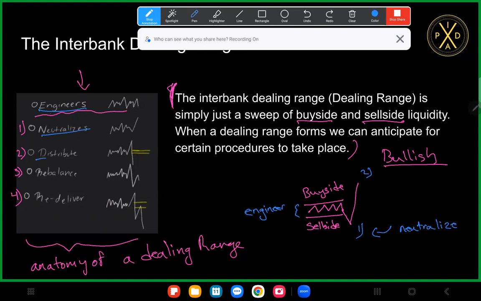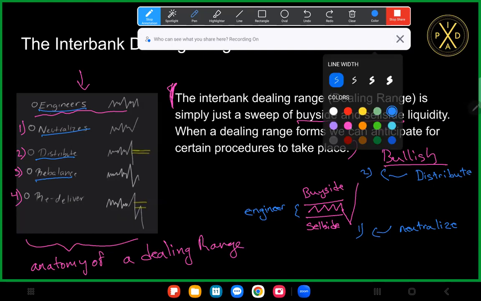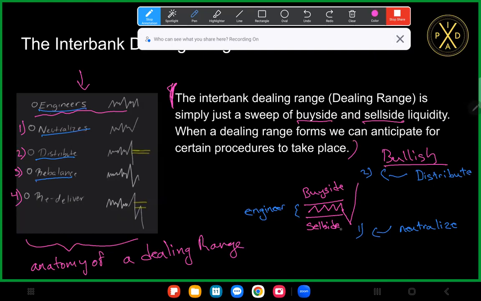And then from there, we distribute. So phase 2 of that dealing range would be distribute. And then from there, we rebalance, right? We need to come back inside of the range and rebalance, because price has gone from external range liquidity to external range liquidity, and now we need to come back in for internal range liquidity. So we come back inside the range.